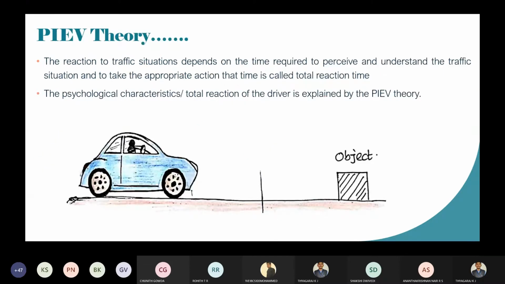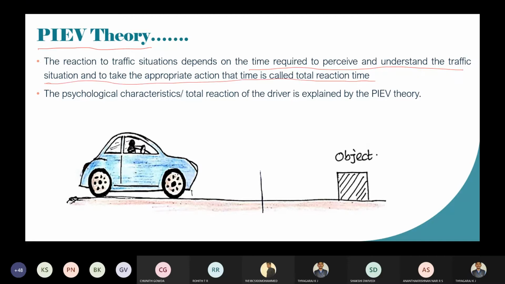Whenever you are moving on the road, if an object comes in your path, you are going to stop the vehicle. What is the duration taken by you to stop the vehicle? That we are going to discuss using this PIEV theory. The reaction to a traffic situation depends on the time required to perceive and understand the traffic situation and to take appropriate action.